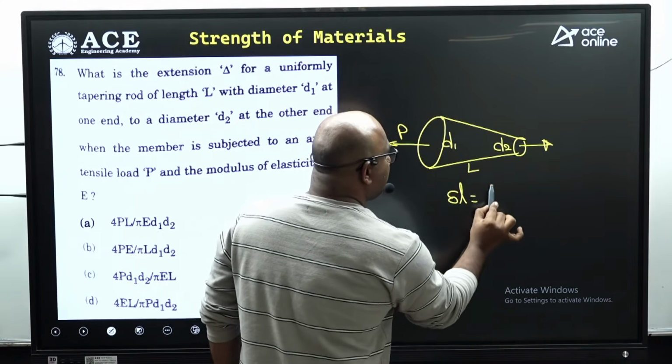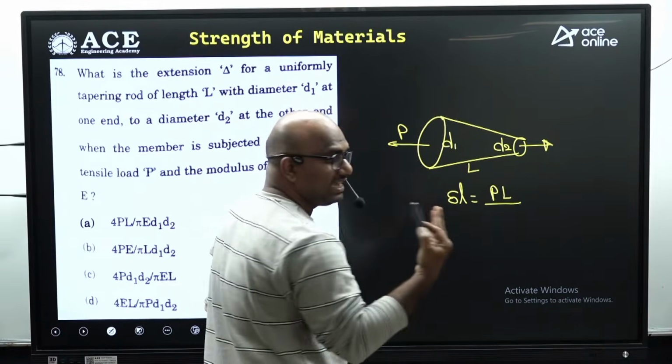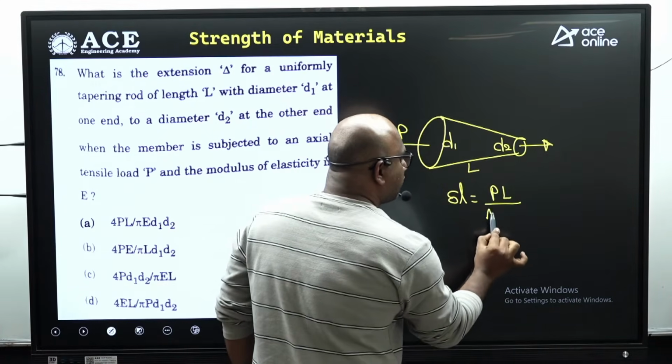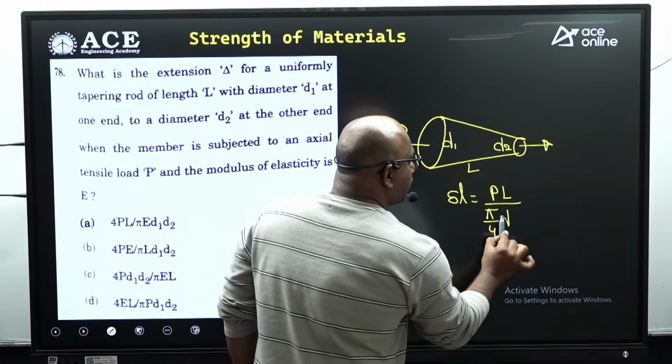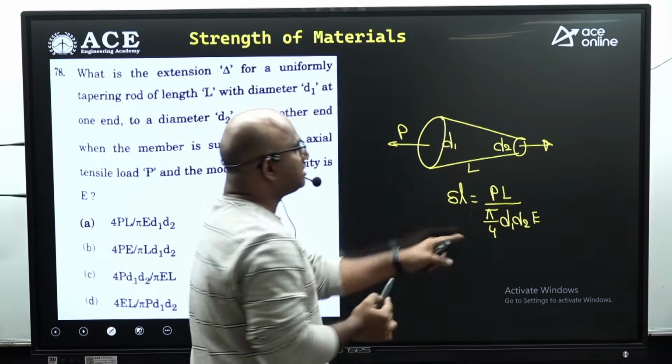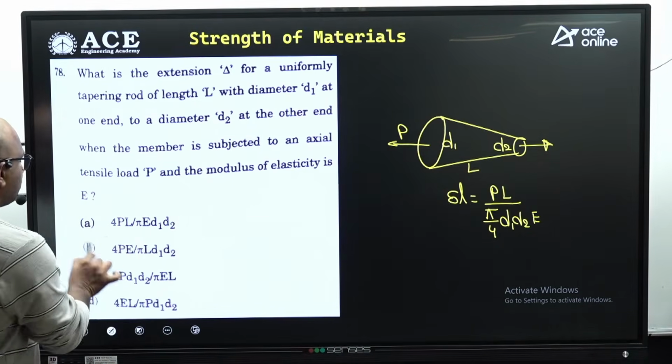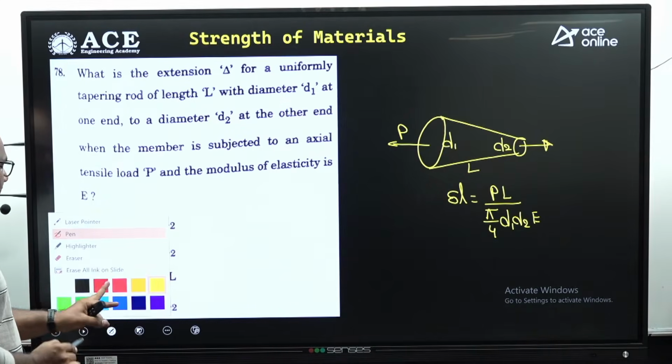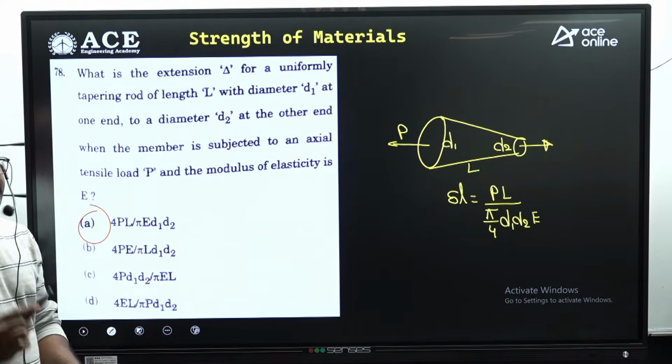PL by AE, right? PL by A becomes how much? Pi by 4 D1 D2 into E, guys. It becomes 4PL by pi D1 D2 E, which means option A is the correct answer, guys. I hope this is clear.